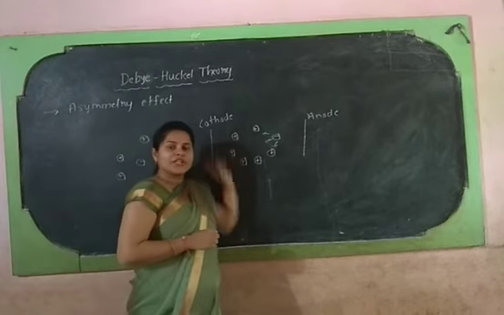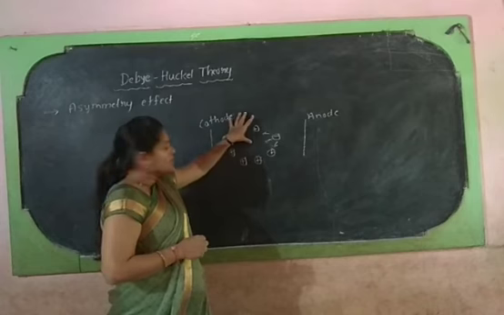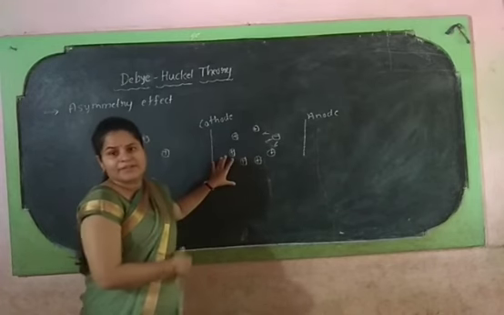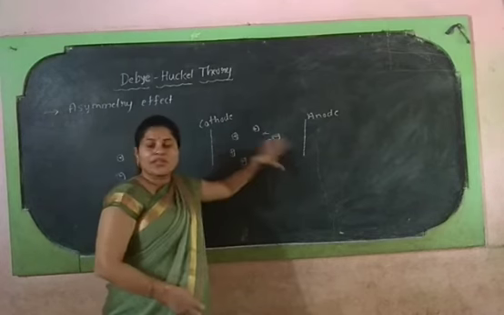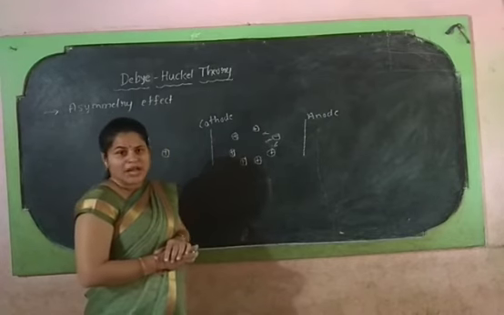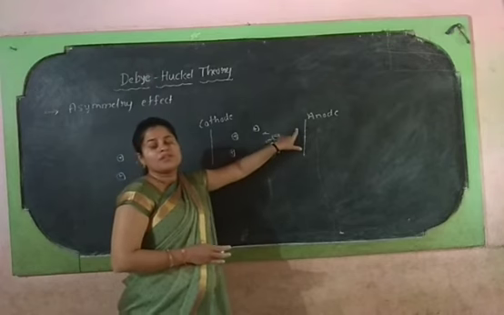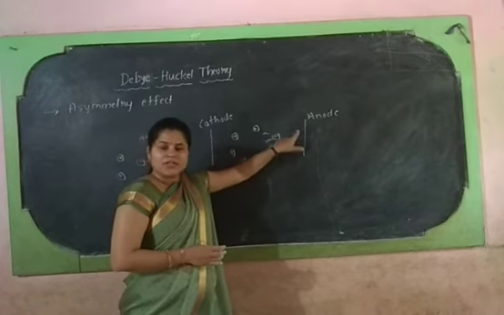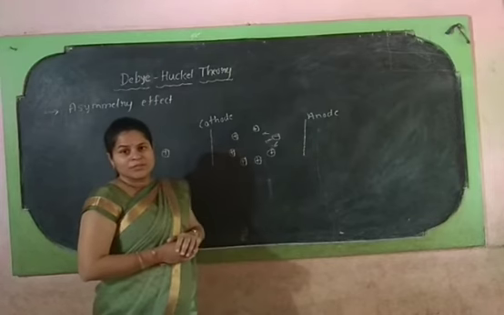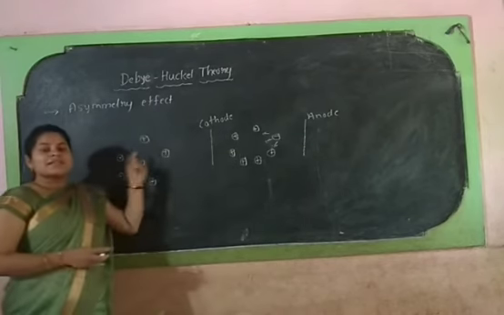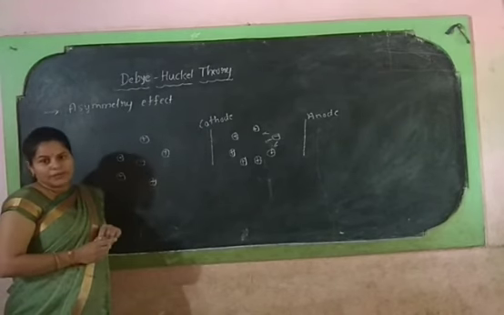During the relaxation time, what happens? The predominance of positive ions will be observed on the left side, and that drags the anion in the backward direction, and hence it retards the movement of this anion in the forward direction. This one is also called the relaxation effect. Now we will move towards the second factor, or the second effect, called the electrophoretic effect.